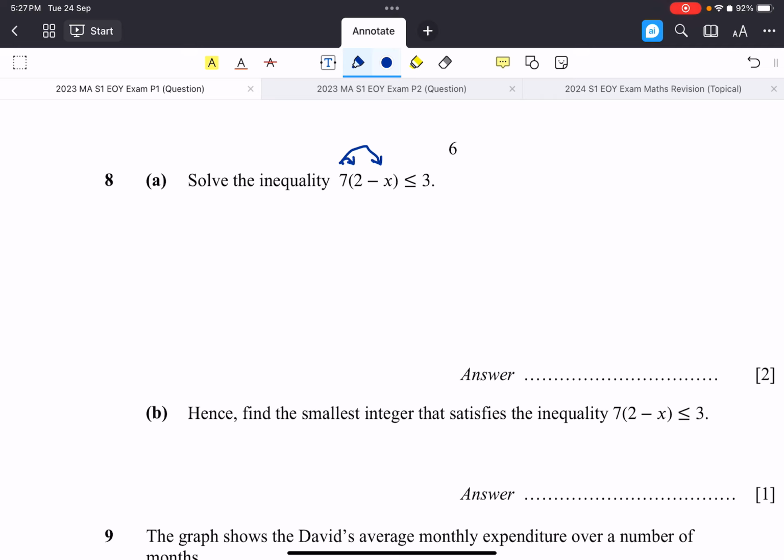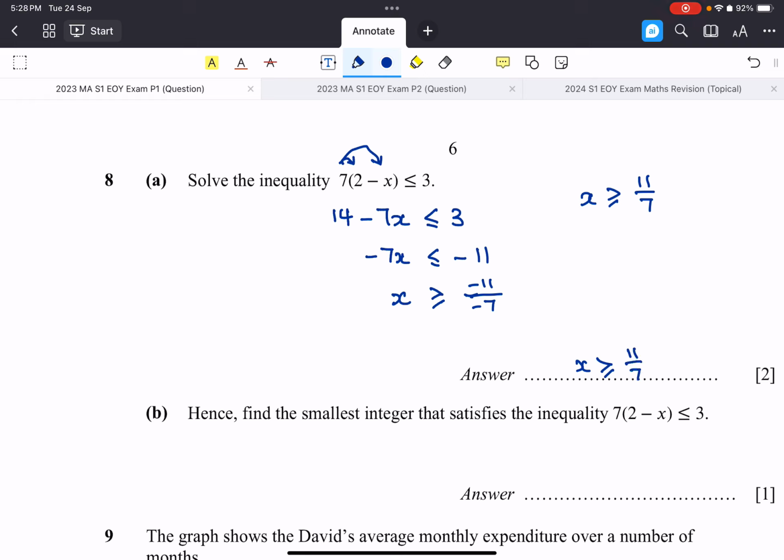We do the expansion. So 14 minus 7x is less than or equals to 3, right? So from here, negative 7x is less than or equals to negative 3 minus 14, which is negative 11. So divide by negative 7. What happened is when we divide, the direction actually changed, right? So we have negative 11 over negative 7. That means x is greater or equals to 11 over 7. So you need to write down the whole thing: x greater or equals to 11 over 7.